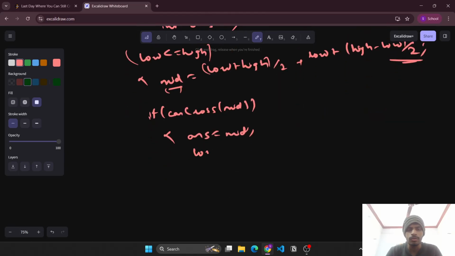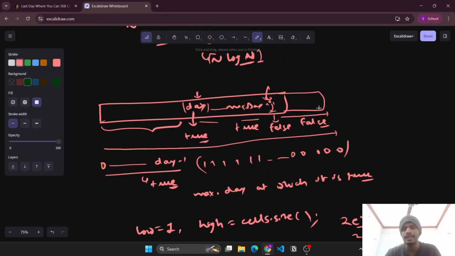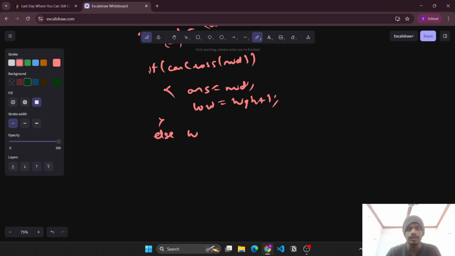So in this case we'll simply move the binary search towards the right, and else, we know that at this mid day it is not possible. So we need to check the left search space, so that we get some true values. In this case we'll simply move the search space towards the left. Low equals to mid plus 1.